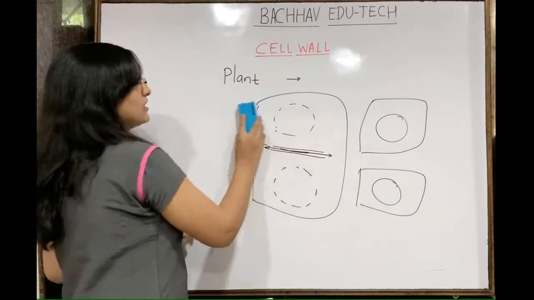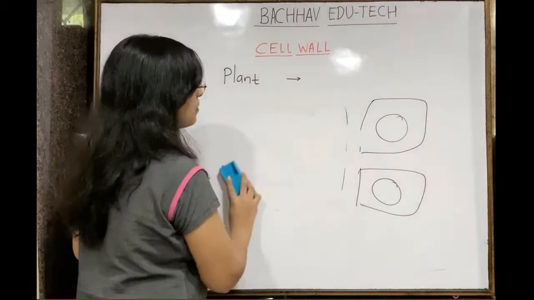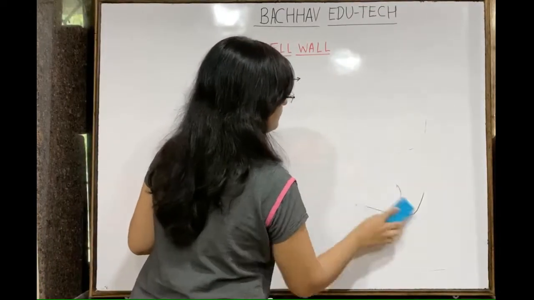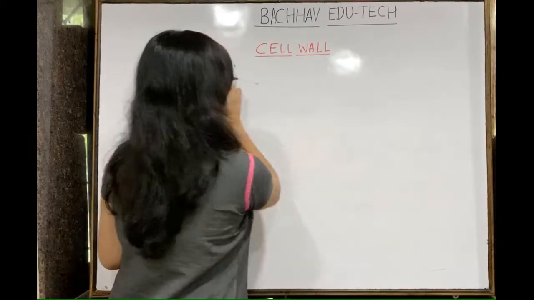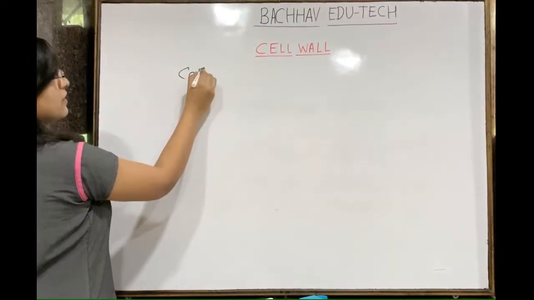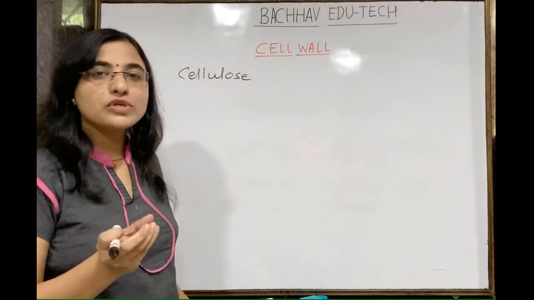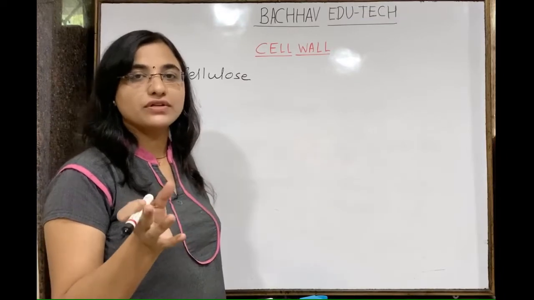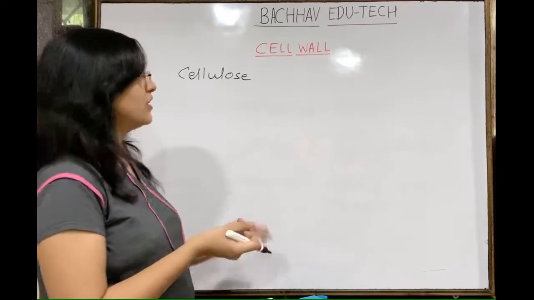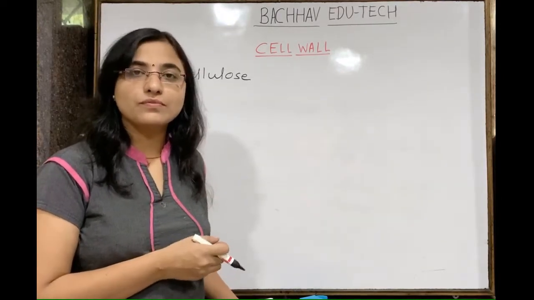Understand this? So let's talk about the chemical composition, how actually this cell wall is going to form with the help of different sugars in case of plants. So plant cell wall composition basically consists of cellulose. Cellulose is one type of homopolysaccharide. Homo means what? Same, and polysaccharide means sugar chain. When the same type of sugar molecules are present, we call them a homopolysaccharide. So this cellulose is basically the homopolysaccharide which is made up of glucose molecules.